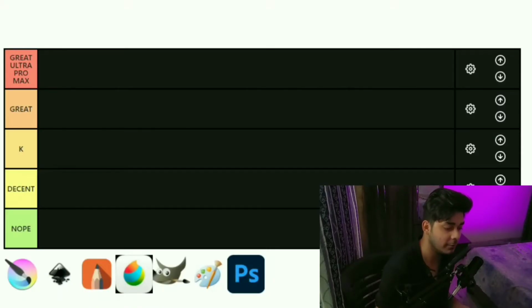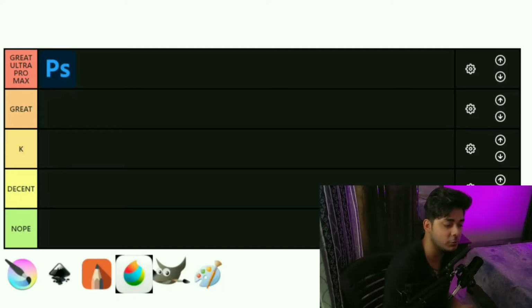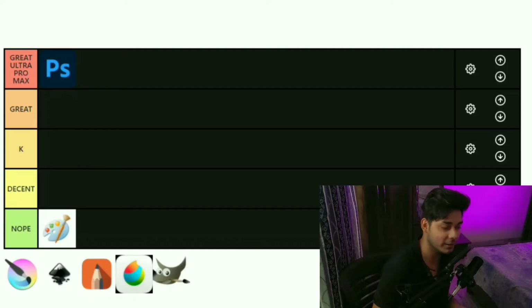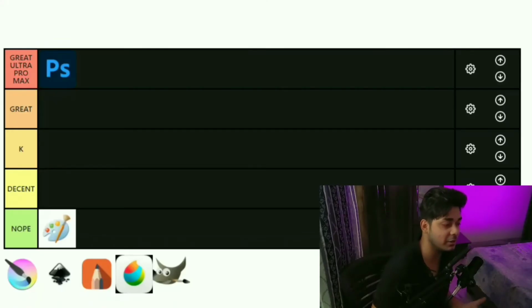So we have a list over here. As you can see, we have Photoshop. So let's place it over here as the criteria, the basic criteria which every single software has to meet or be compared with in order to make it into this list. And then we have the legendary, the nostalgic MS Paint, which will be at the lowest because it doesn't do anything. It's the most useless one. Never use it. So these are our criteria of basic standards. The lowest one is MS Paint and the highest one is Photoshop.